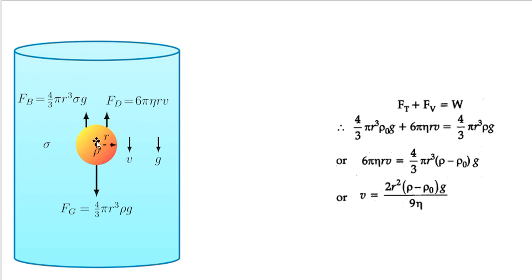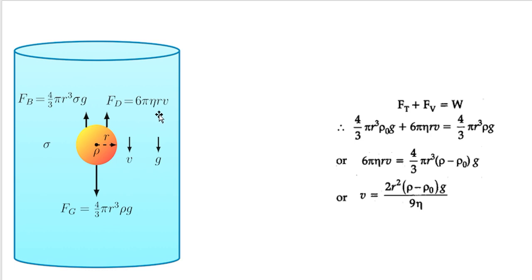That means if the ball falls downwards, then force of viscosity will act upwards. And according to Stokes, the force is equal to 6 pi eta rv. Here, all the terms will be explained. 6 pi, 6 into pi, you know what is pi and what is 6. Eta, in the previous class, we have discussed about eta. Eta is equal to the coefficient of viscosity of the medium through which the ball falls.